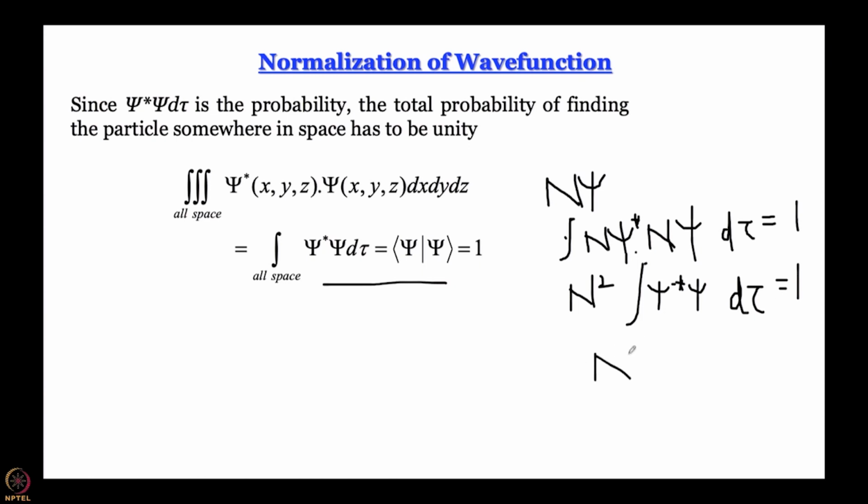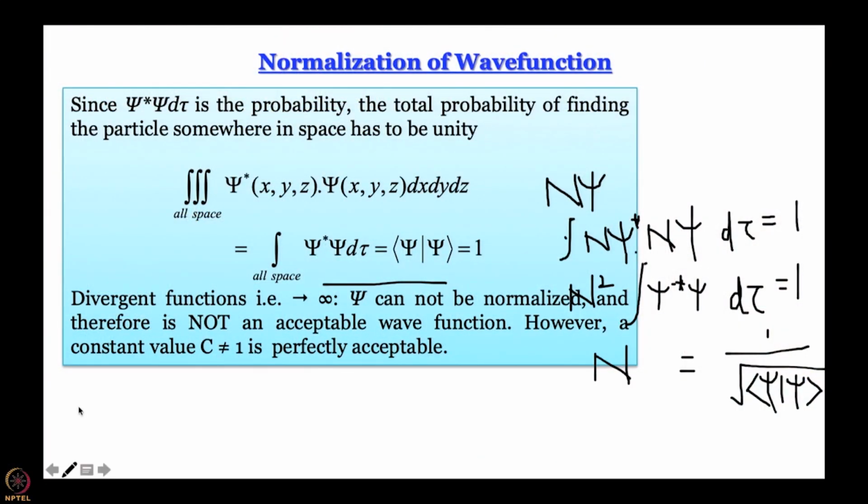N can simply be written as 1 divided by square root of, since I am tired of writing that integral, I will write in the bracket notation, integral psi star psi d tau. So, this is how one finds out the normalization constant, and in the tutorial we are going to have problems not only now but also later on on how one can work it out. Once you do it, it will be very easy.